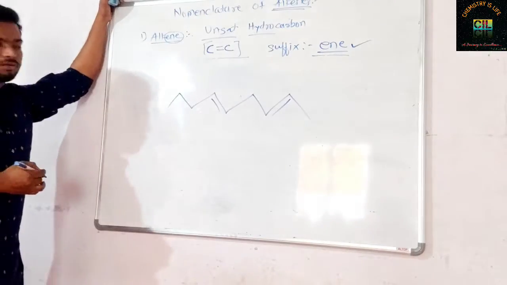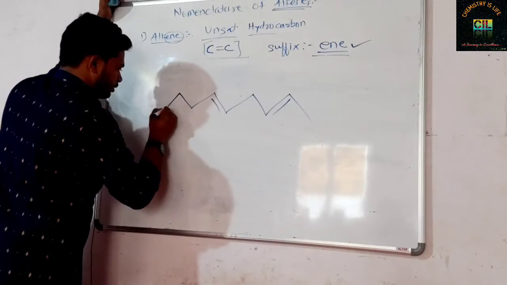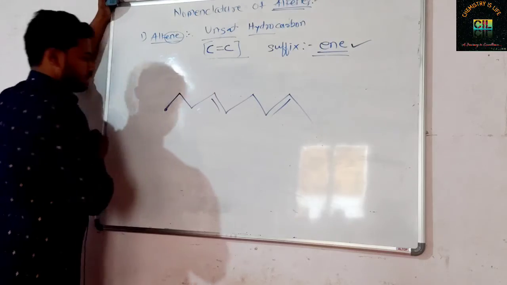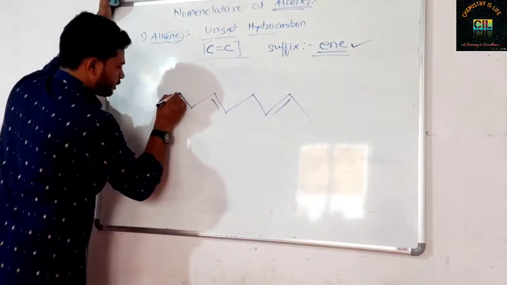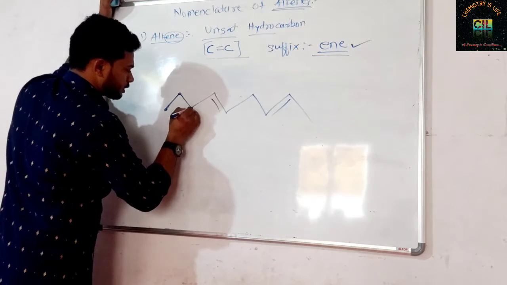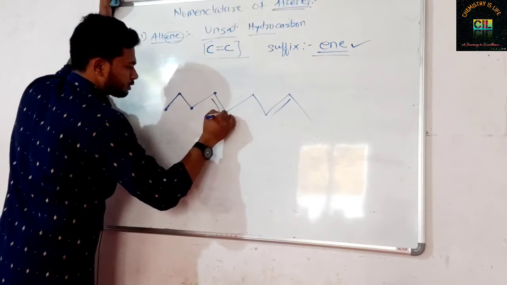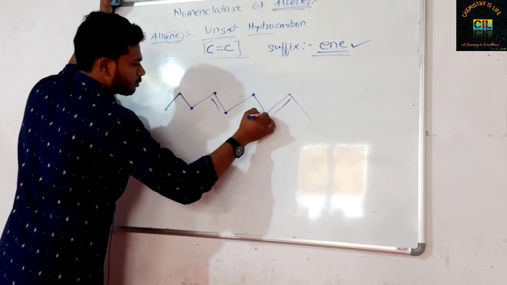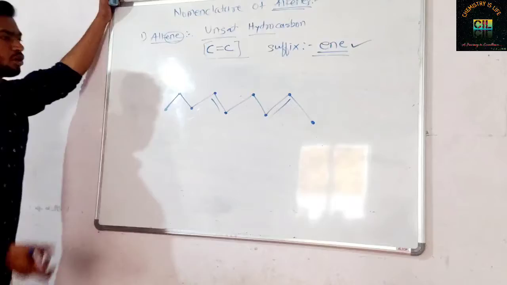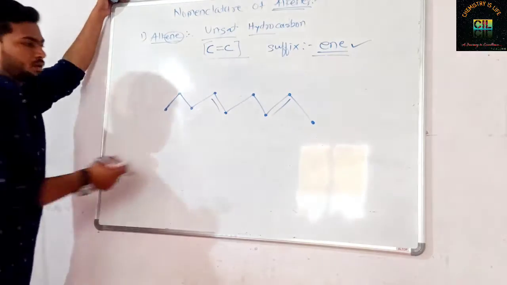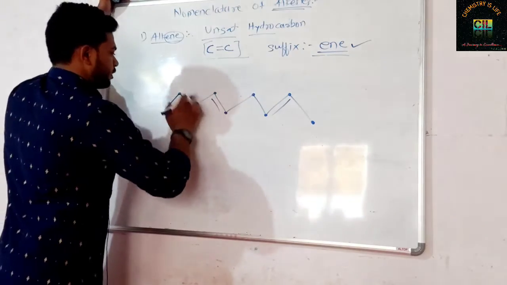Okay, now here this end is having a carbon, it is considered as a carbon. Now this joint here also has a presence of carbon. This is carbon, carbon, carbon, here one carbon, another. In this way these are the carbons. How many carbons are there? 1 2 3 4 5 6 7 8 9.